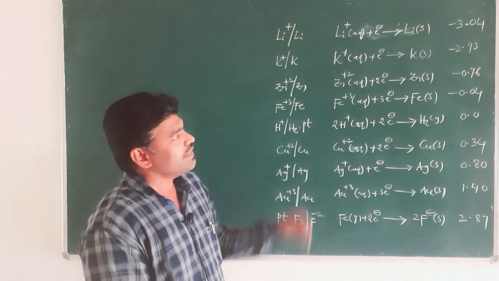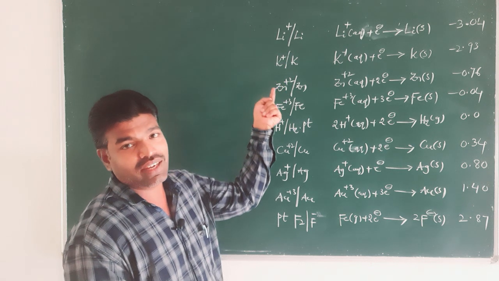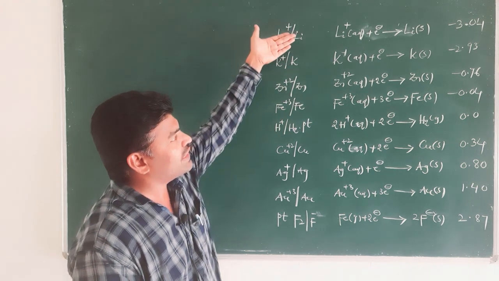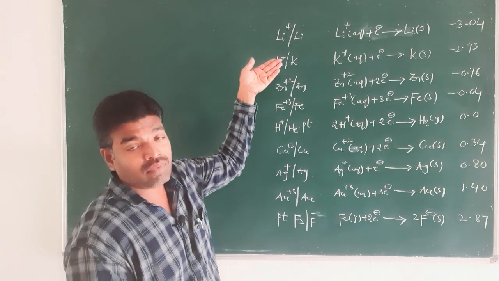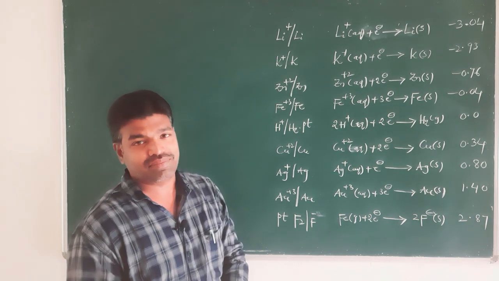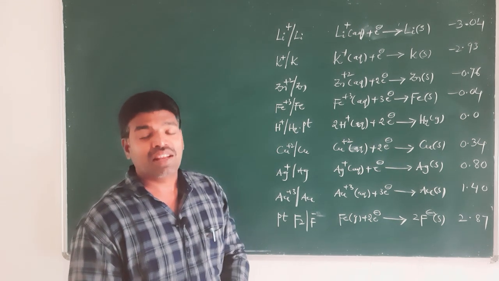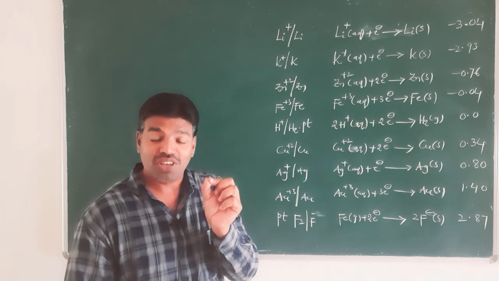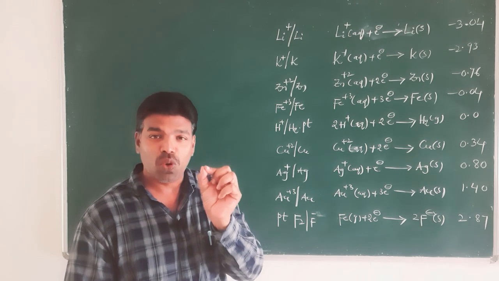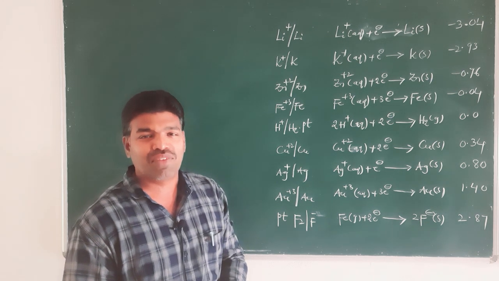So, the question is why we are writing the electrochemical series in reduction half cell reactions, because as per IUPAC convention, right, you please keep your mind on my words.